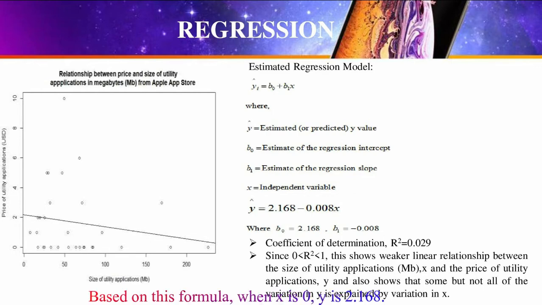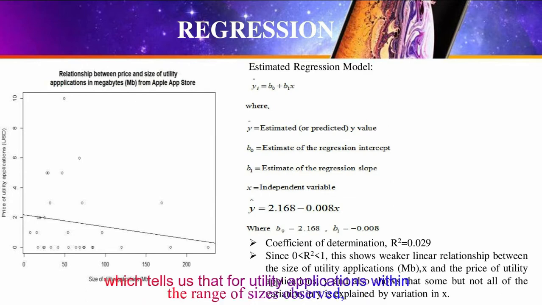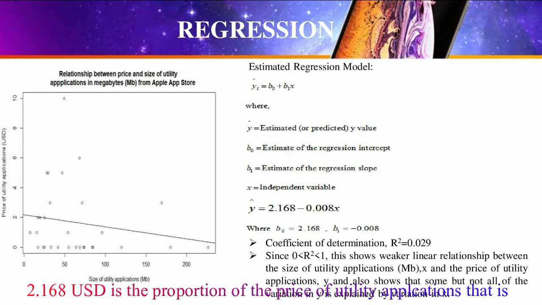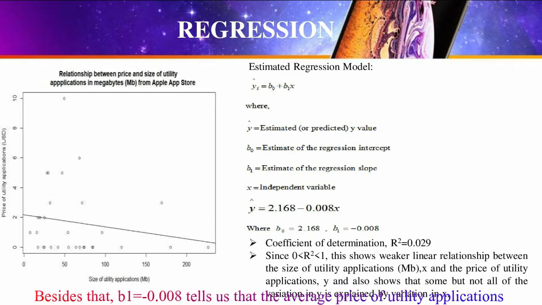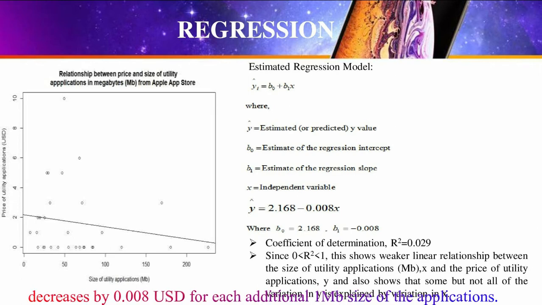Based on this formula, when S is 0, Y is 2.168, which tells us that for utility applications within the range of size observed, 2.16 US dollars is the proportion of the price of utility applications that is not explained by the size in megabytes of utility applications. Besides that, B1 equal to negative 0.008 tells us that the average price of utility applications decreases by 0.008 US dollars for each additional 1 MB size of the applications.